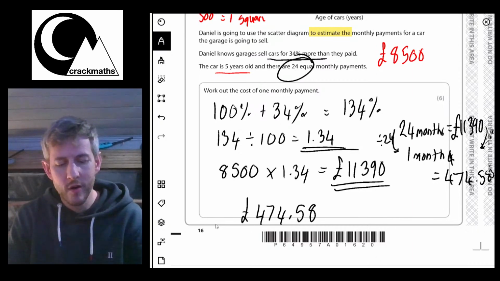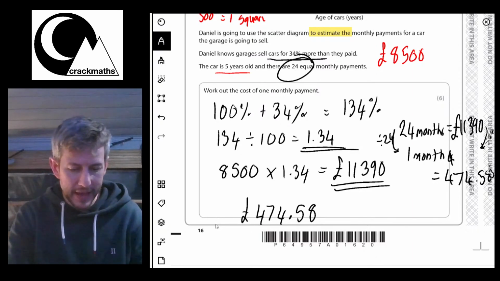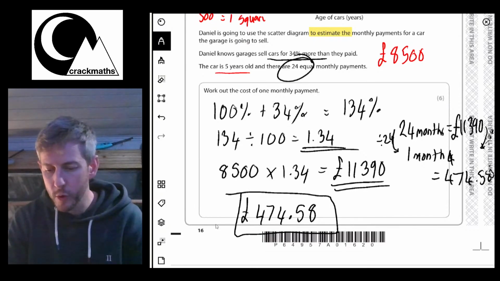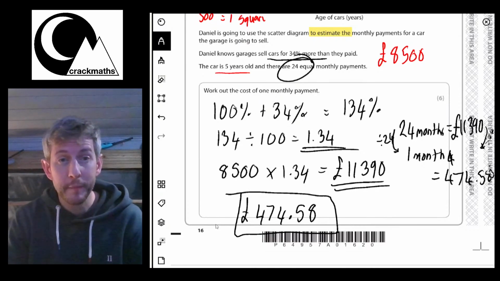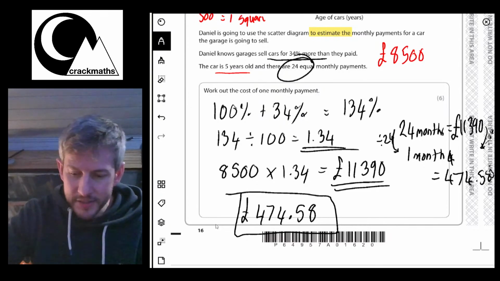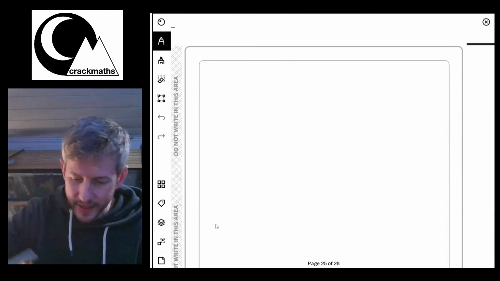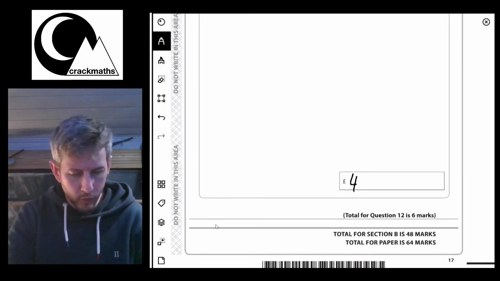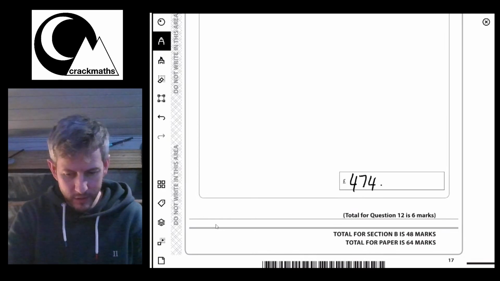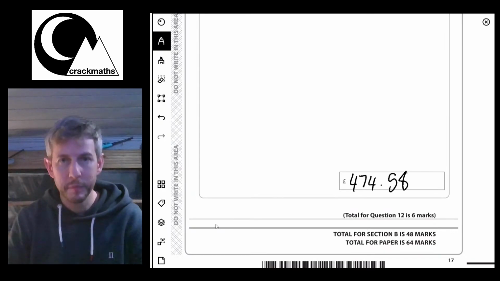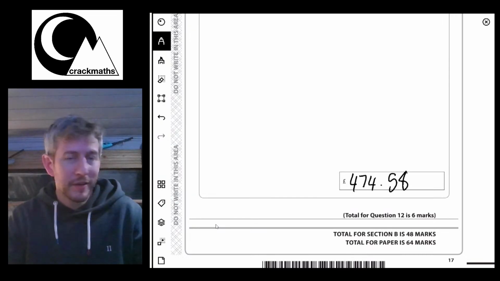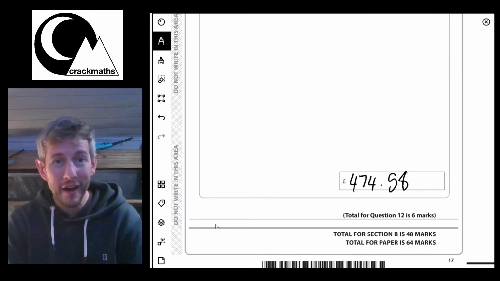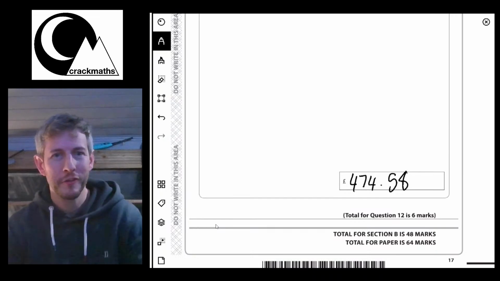So each monthly payment is going to be £474.58. Let's have a look how they wanted us to answer that in their answer bit. Yep, there we go. So we can put £474.58. Okay, right. Well, that is the end of that paper.